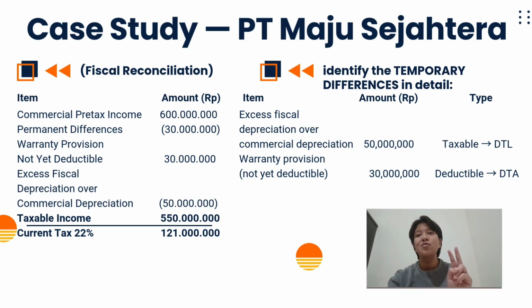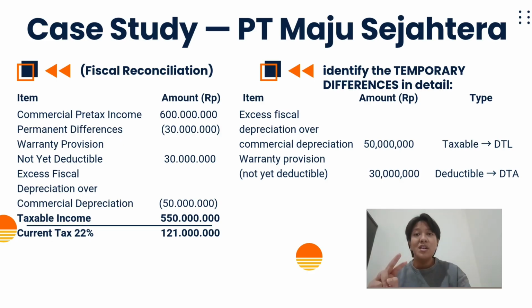Then we have two temporary differences. The first temporary difference is warranty provision of 30 million. This expense has been recognized in accounting, but it is not yet deductible for tax purposes. Therefore, in the fiscal reconciliation, we add it back. This creates a deductible temporary difference, which leads to a deferred tax asset.